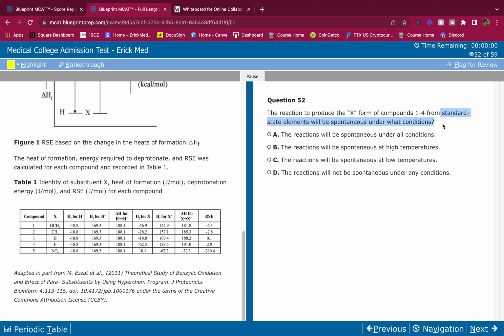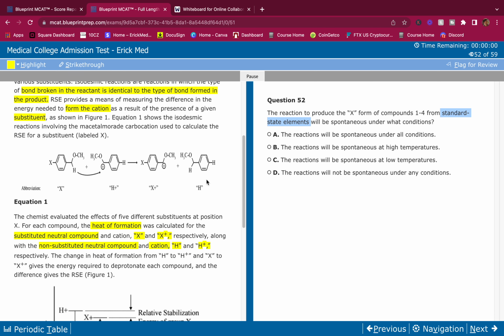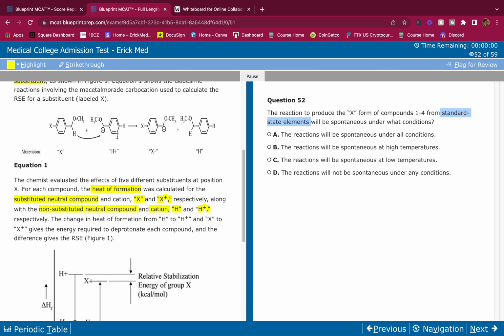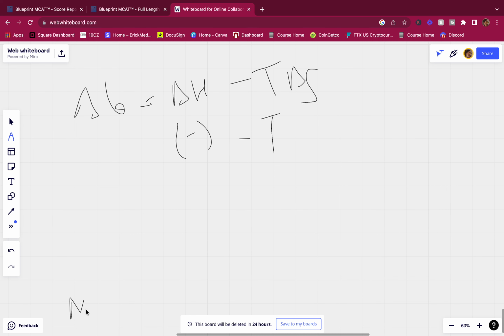Well, we're going from standard state elements to compounds 1 to 4, which are the ring with the substituents here. We're going from standard state, which are like the N2, O2, and maybe a CH3. Those are stable, but they're small and more in number, and they form one compound.